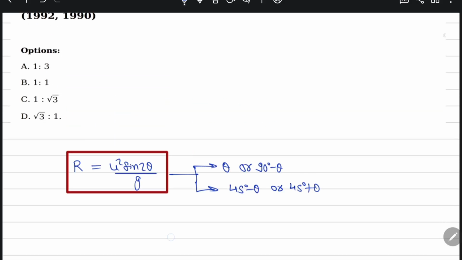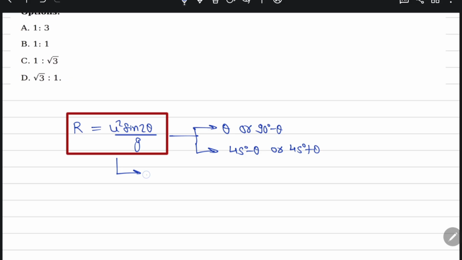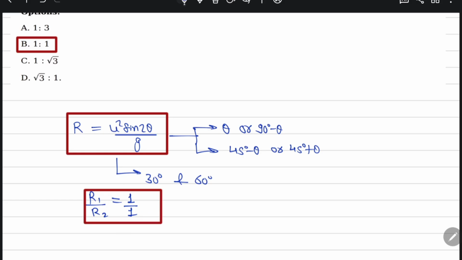So range remains the same. Here you see that one angle is 30 degrees, so the other angle is 60 degrees. So range remains the same, and R1 by R2 will be 1:1. So option D is correct.